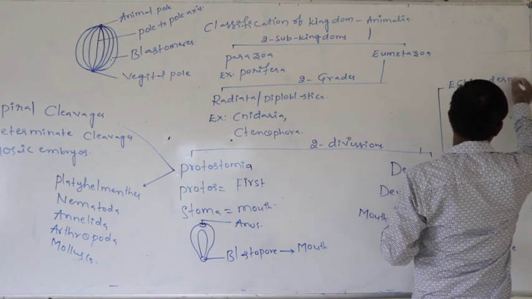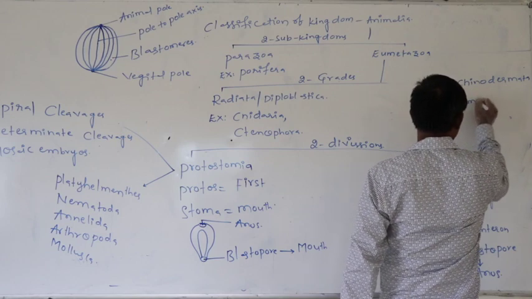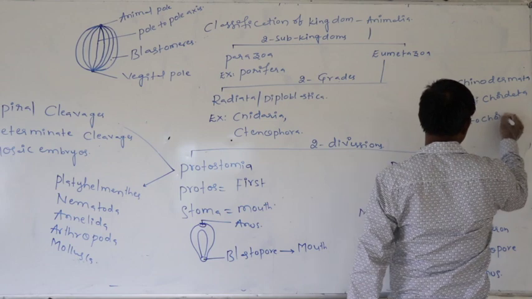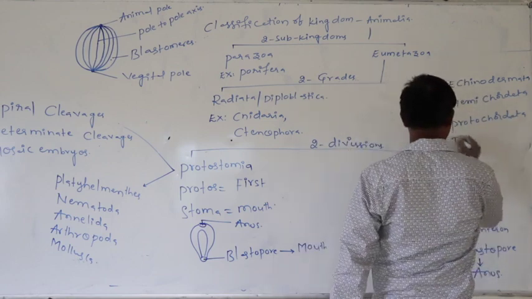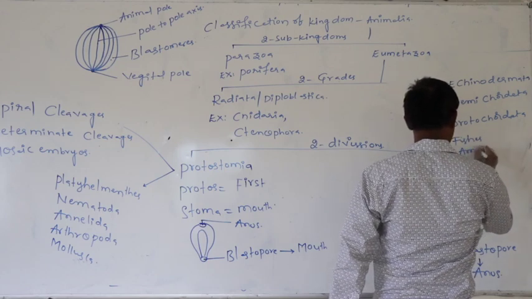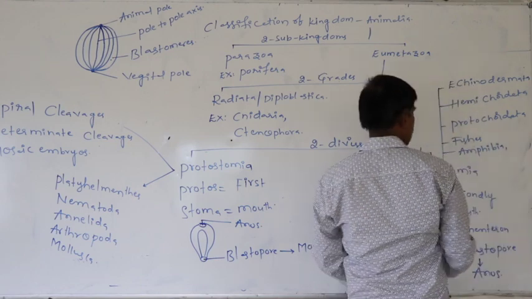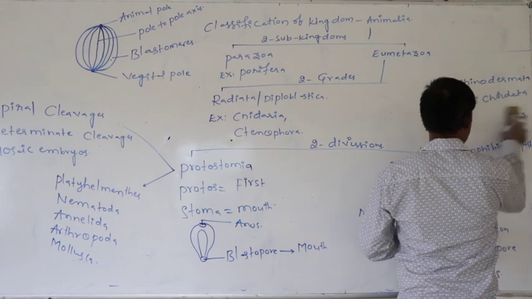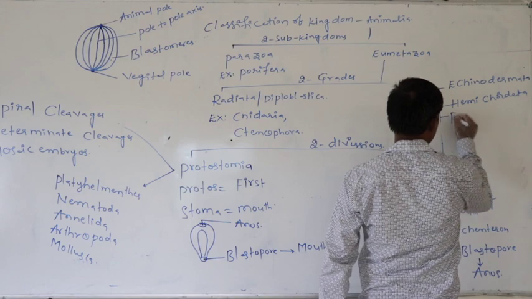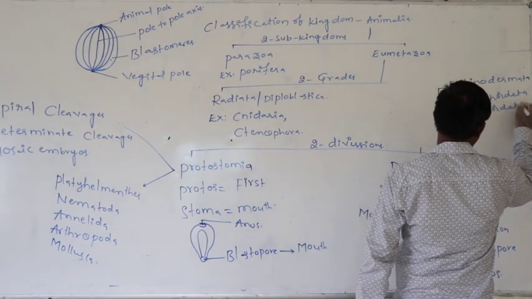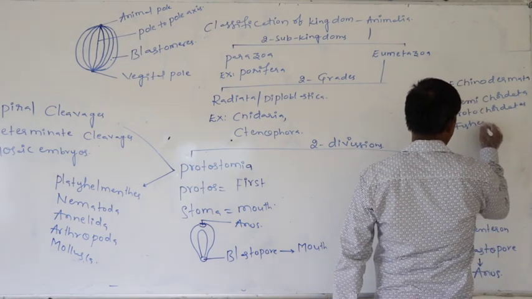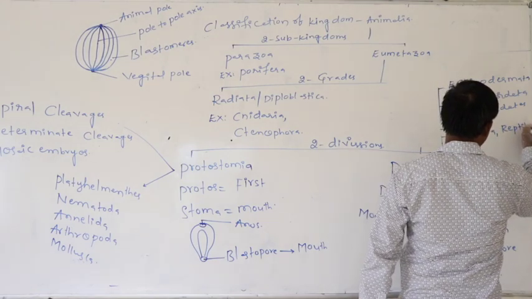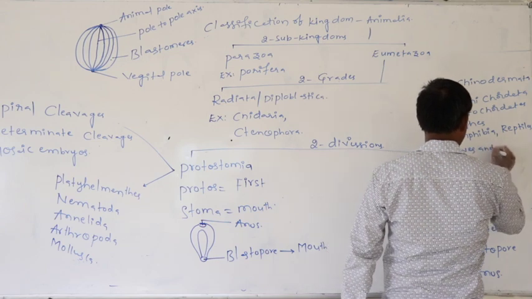Echinodermata, hemichordata, again protochordata, again fishes, amphibia, reptiles, and definitely hemichordata, protochordates, fishes, amphibia and reptiles, aves and mammalia.